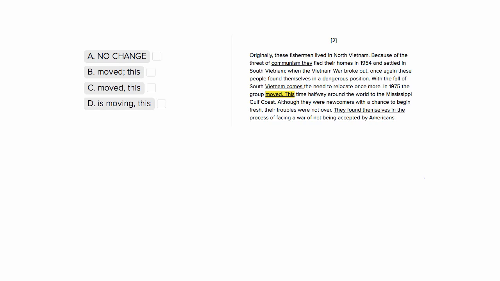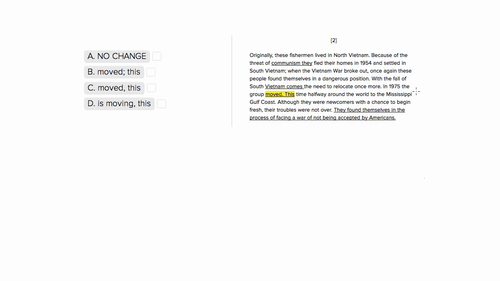This is Sophie Heller, and this is an ACT English Punctuation and Fragments question. With a question like this that deals with fragments, we're going to want to look at both sentences to ensure that neither is a fragment, and then we can look at punctuation to ensure that we're using the correct one.